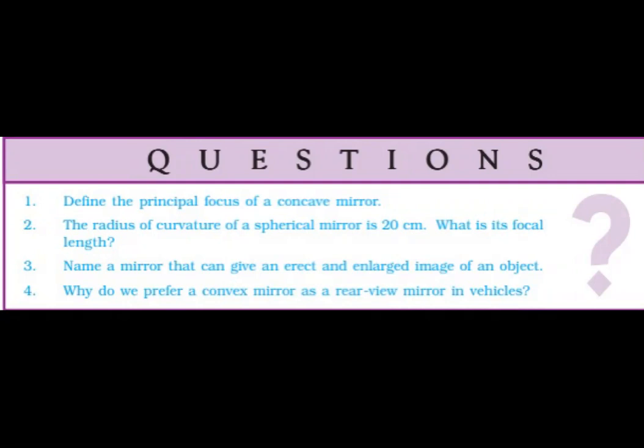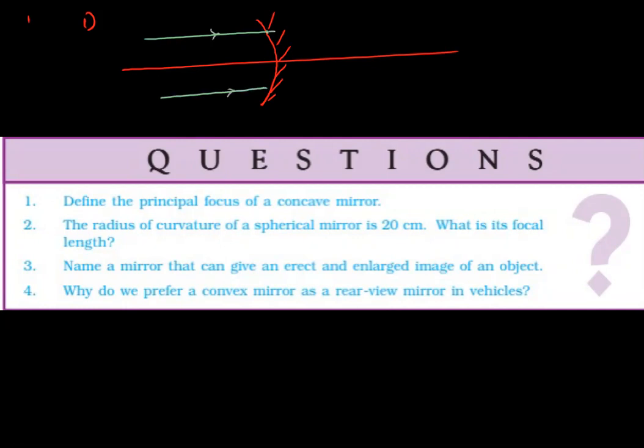First question is: define principal focus of the mirror. I think I have already defined this one. What is meant by principal focus? They are asking about the concave mirror. For the first question I'm drawing here. Suppose you take a concave mirror and its principal axis. Now the rays which are parallel to the principal axis, after reflection, pass through a point. Such a point is known as the principal focus of the concave mirror.